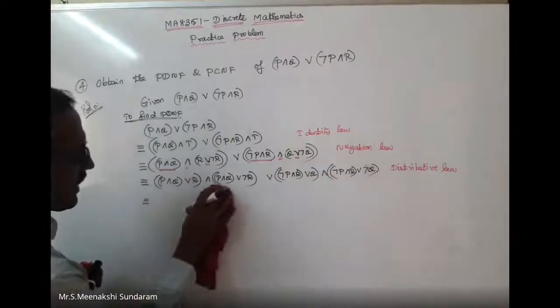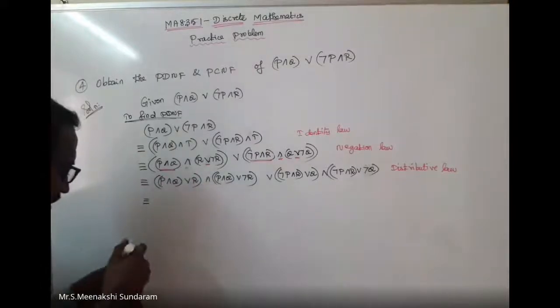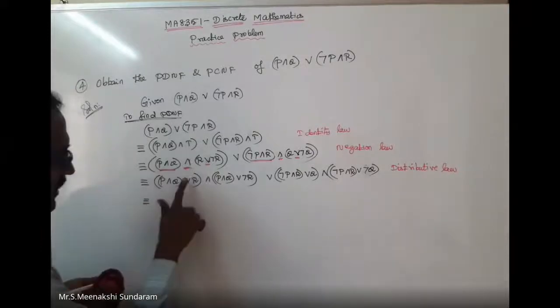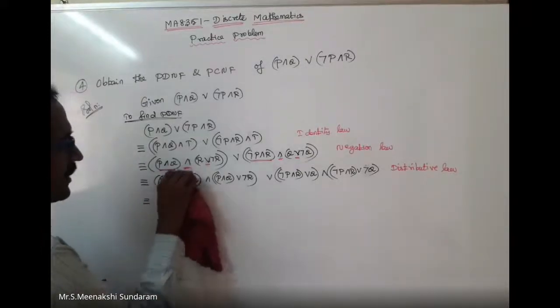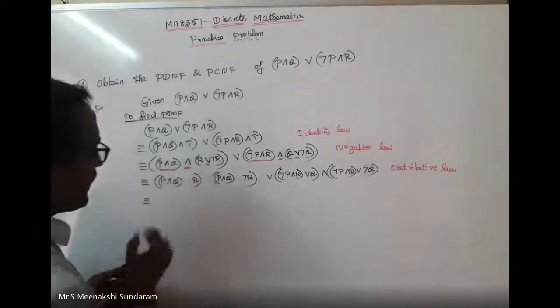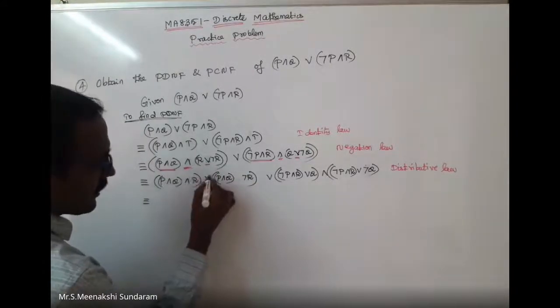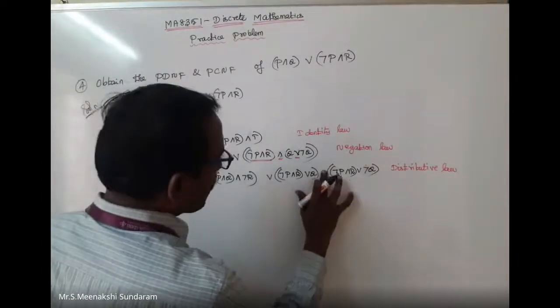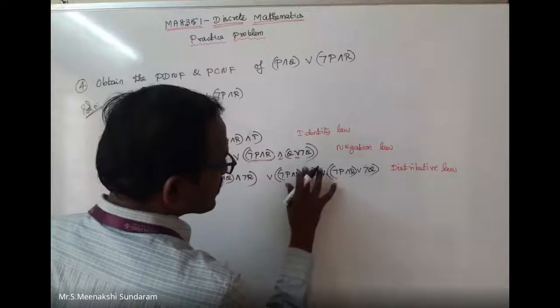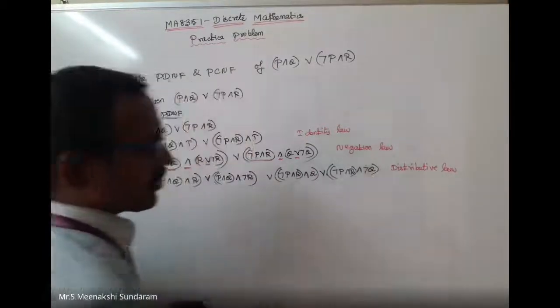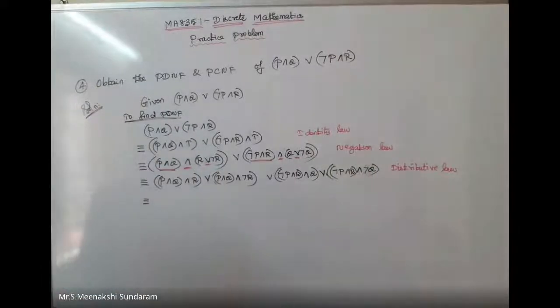So again I can apply the distributive law here. Now we can apply the distributive law. Opposite sign. Then only the inside conjunction will come. Here conjunction, disjunction will come. So for P conjunction Q, conjunction or disjunction, conjunction. Here also the same one. Here the term is disjunction. Here the term is conjunction. Here also conjunction. Okay.